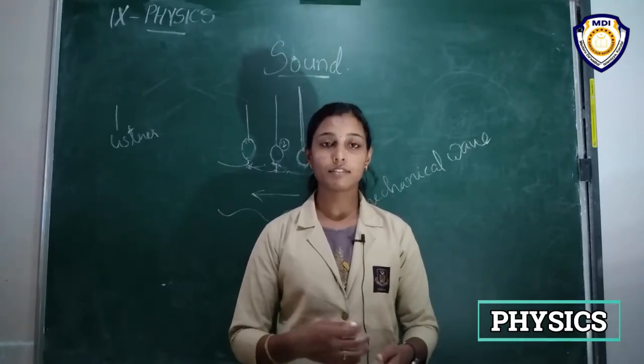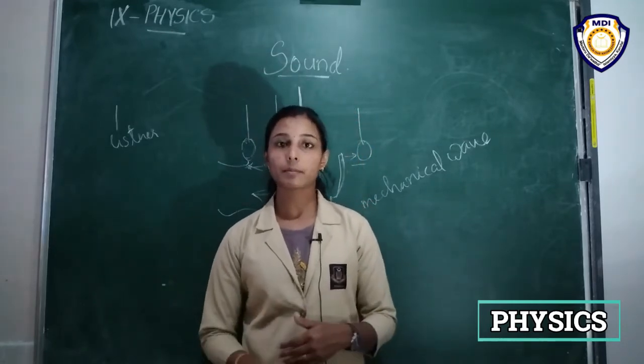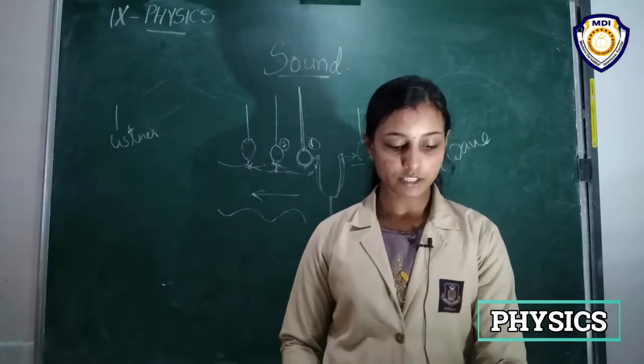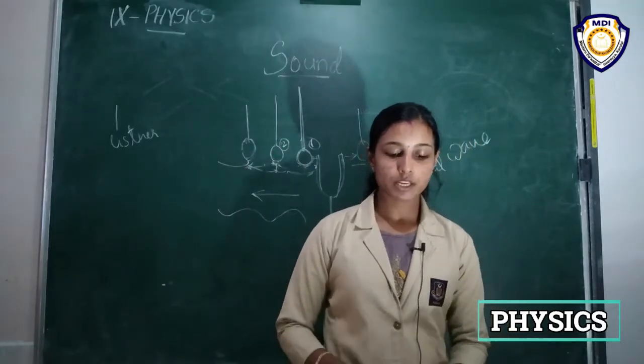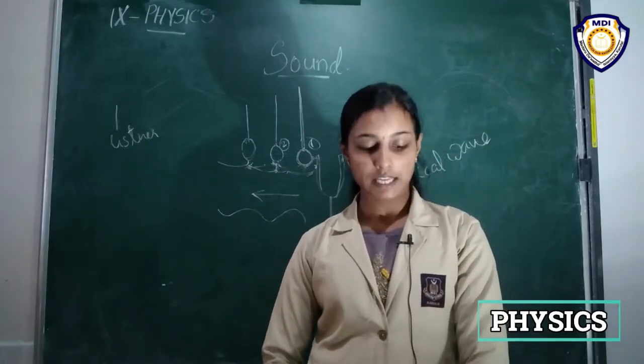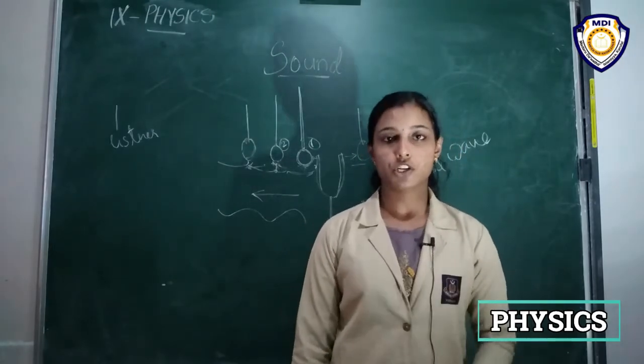Usually we hear all the sounds that propagate through the air medium, right? So, when this vibrating object moves forward, it pushes and compresses the air in front of it, creating a region of high pressure, and this region is called compression.